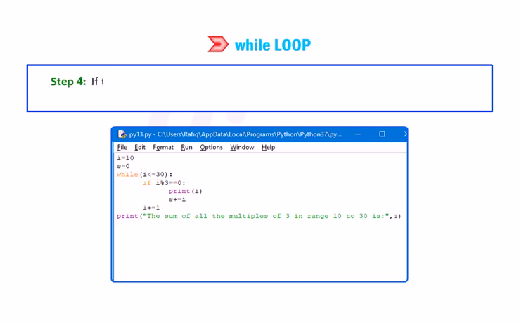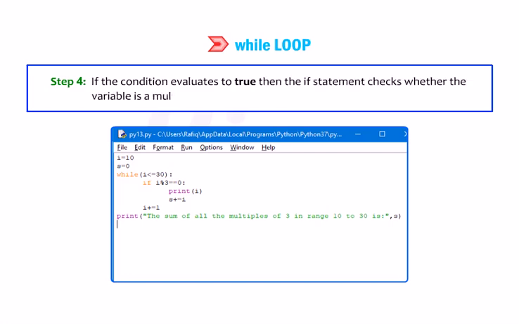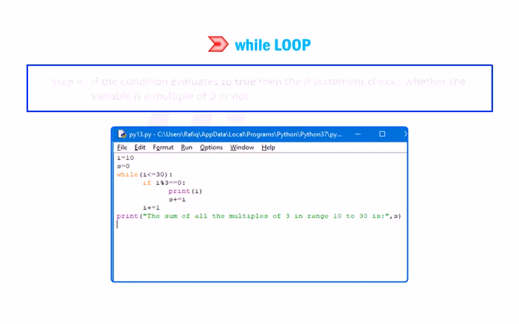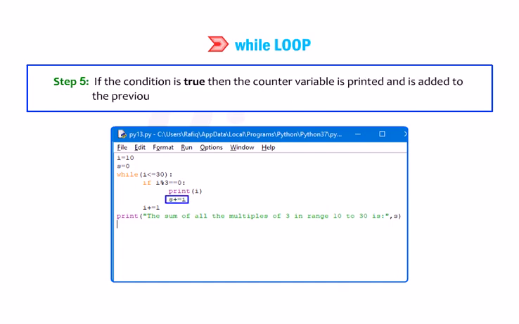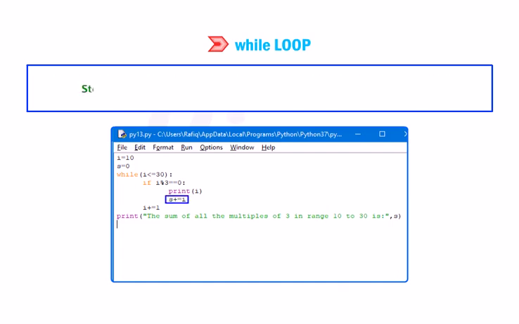Step 4. If the condition evaluates to true, then the if statement checks whether the variable is multiple of 3 or not. Step 5. If the condition is true, then the counter variable is printed and is added to the previous value of S. Step 6. Each time the loop executes, the value of I is incremented by 1.